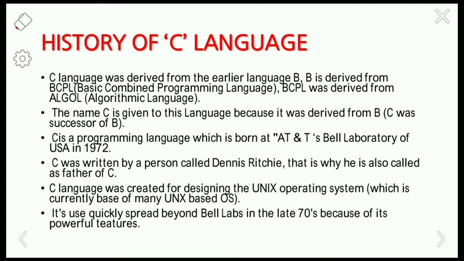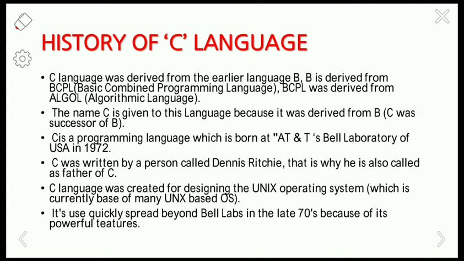BCPL was derived from ALGOL. ALGOL is the ancestor of the BCPL language. The full form of ALGOL is algorithmic language. So the name C is given to this language because it was derived from its ancestor B.